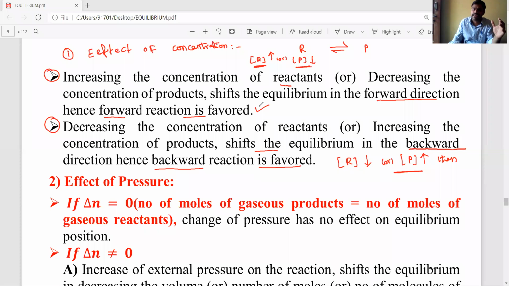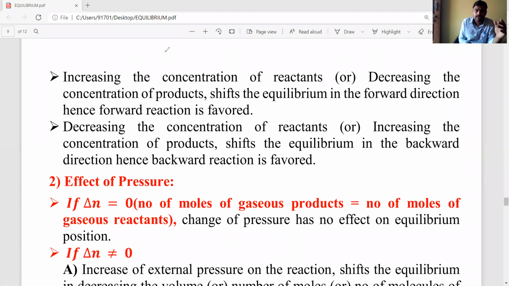Okay students, very easy, listen carefully. First point, if the concentration of reactants increases or the concentration of products decreases, the equilibrium shifts in the forward direction.